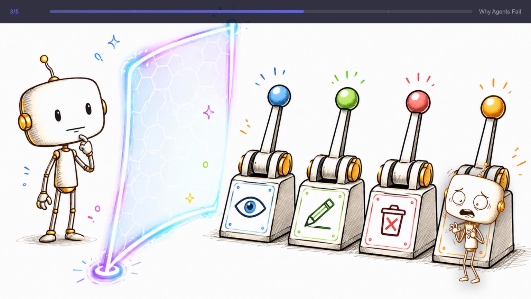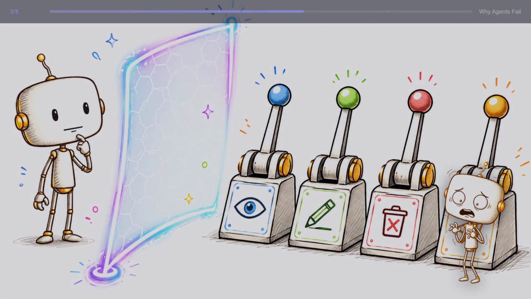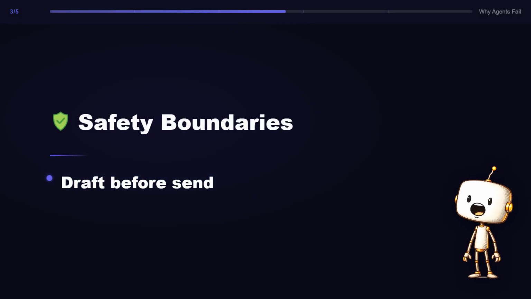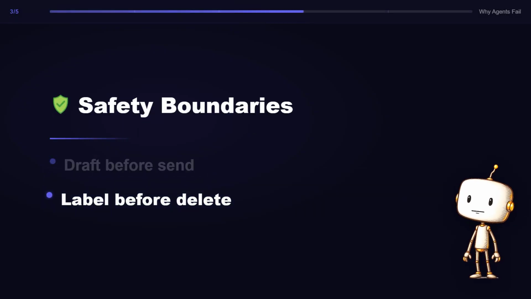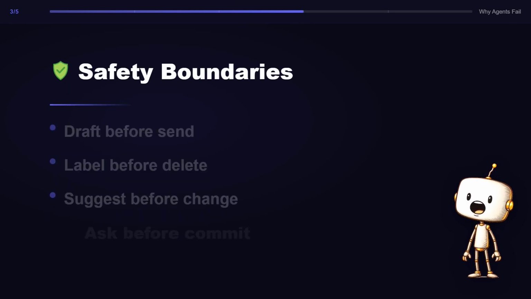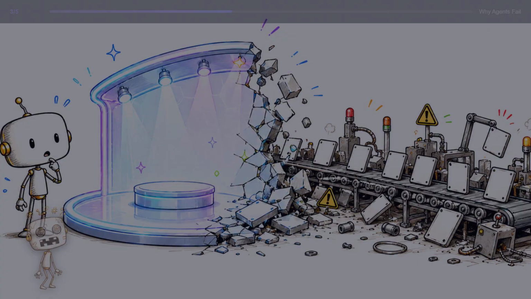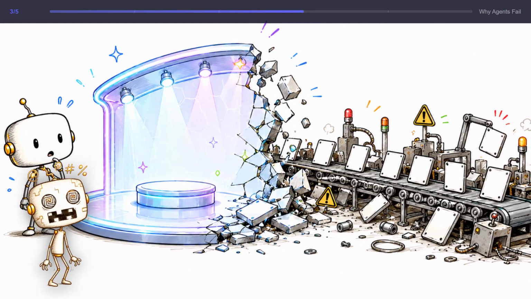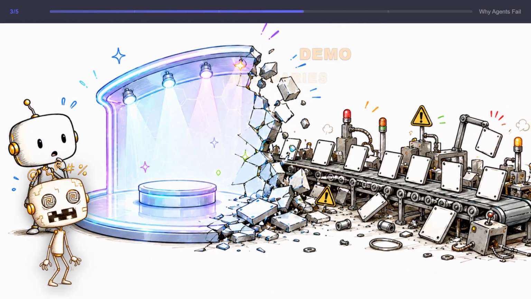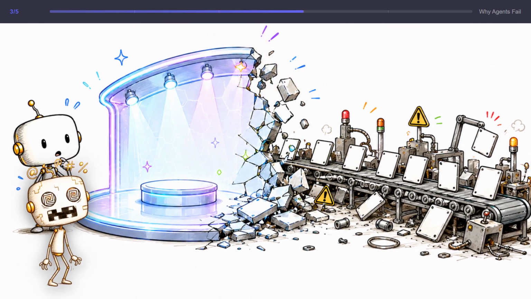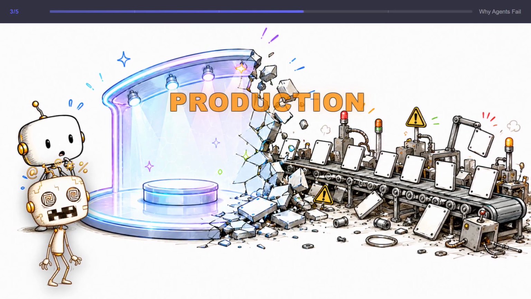But power without checkpoints is dangerous. Draft before send. Label before delete. Suggest before change. Ask before committing. Those small gates turn risky actions into reviewable steps. Sounds simple? It is not, because most teams skip these boundaries during demos and then wonder why production fails.